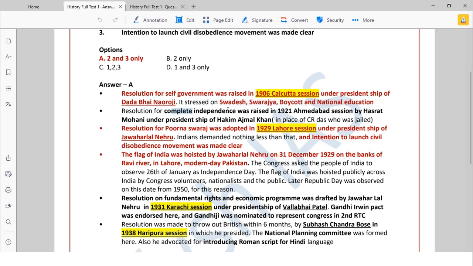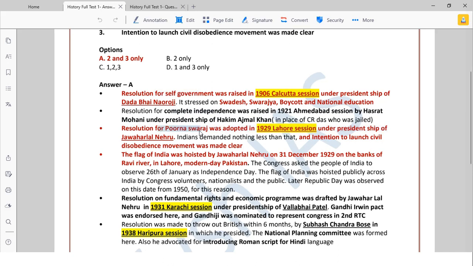Now, resolution for complete independence was raised in the 1921 Ahmedabad session by Hasrat Mohani under the presidency of Hakim Ajmal Khan. That time C.R. Das was supposed to be the INC president, but he was in jail. So Hakim Ajmal Khan took the presidentship, and that time only this complete independence thing was raised. So UPSC can ask you, resolution for self-government was when? It was in the 1906 session. Complete independence was when? In the 1921 session.